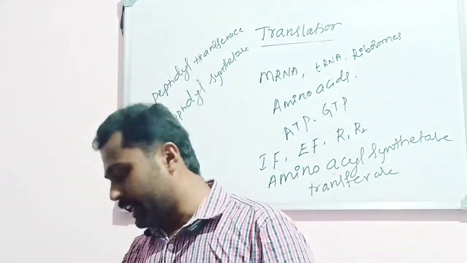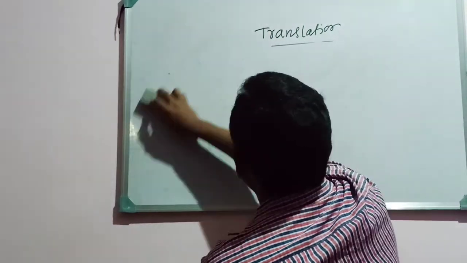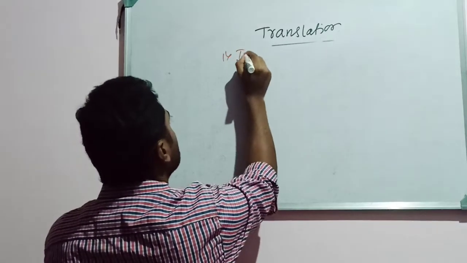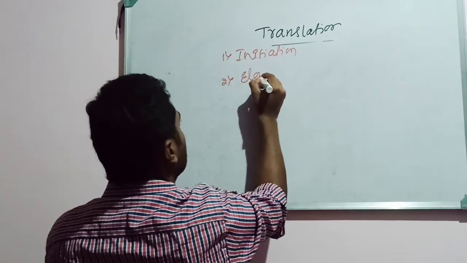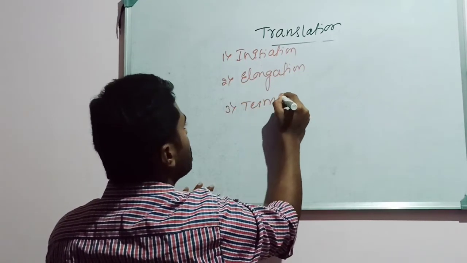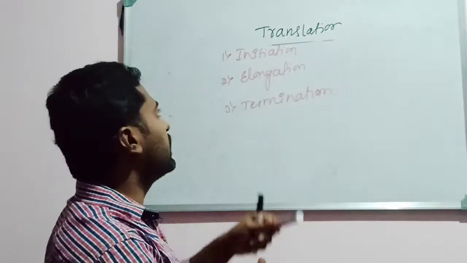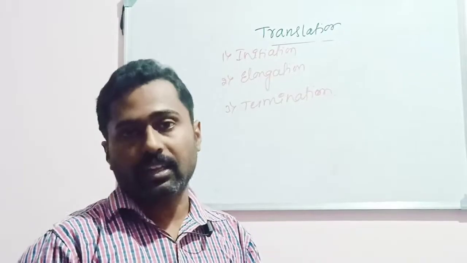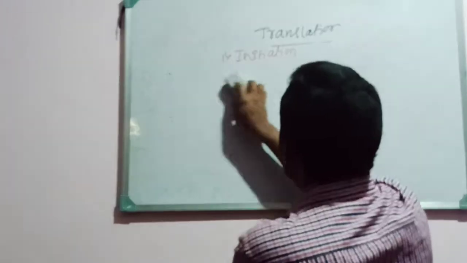Okay, so let us begin with the steps: initiation, elongation and termination. So there are three major mechanisms. One is initiation, then elongation and termination. So these are the three mechanisms which take place during the translation process. Initiation is nothing but the beginning or the start, elongation is the middle, whereas termination is the end or the climax. Okay, so let us start with the process called initiation.